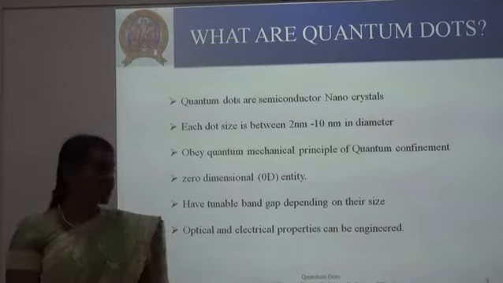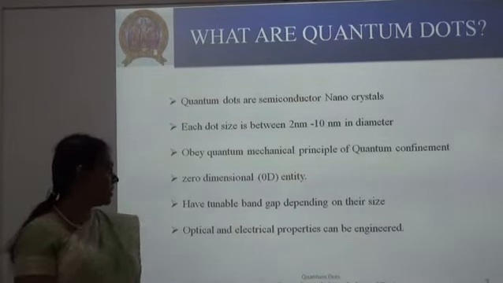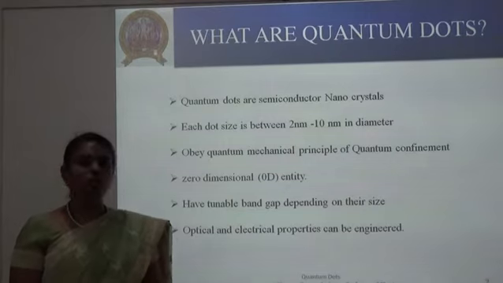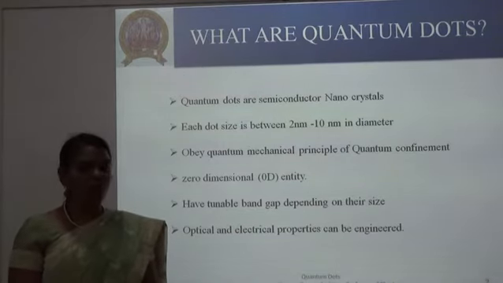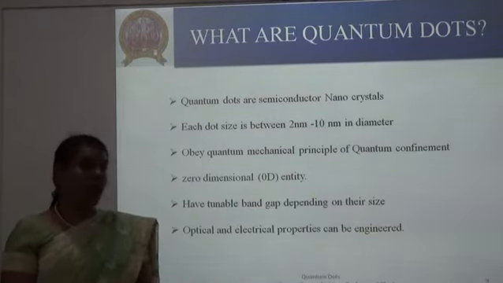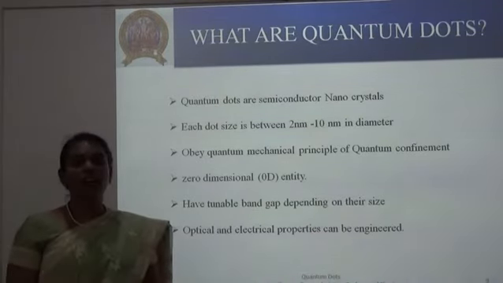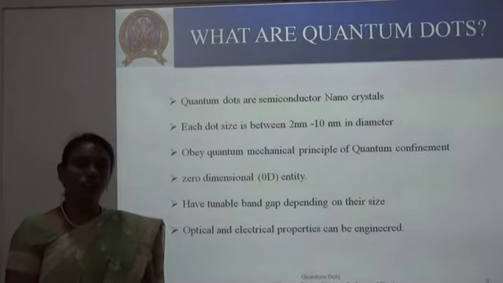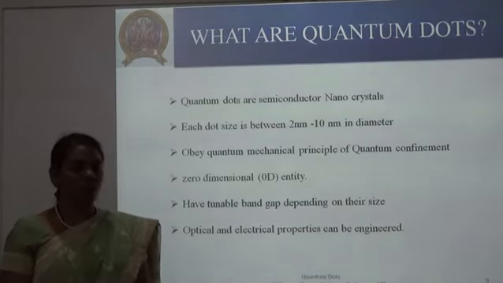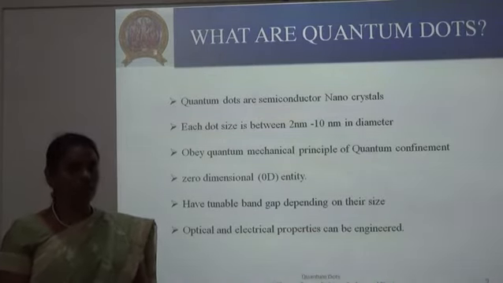The meaning is that it should have zero dimension, and it should show peculiar properties: it should have a tunable band gap, and its optical and electrical properties should be engineerable. Then only can you call that particle a quantum dot.